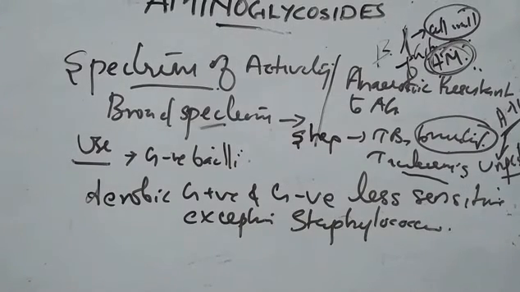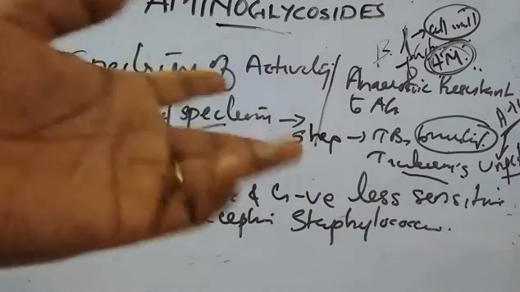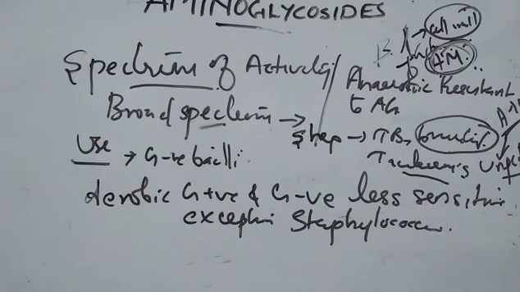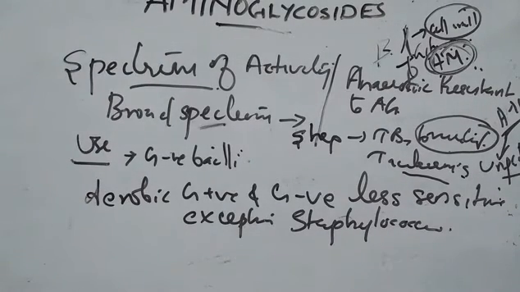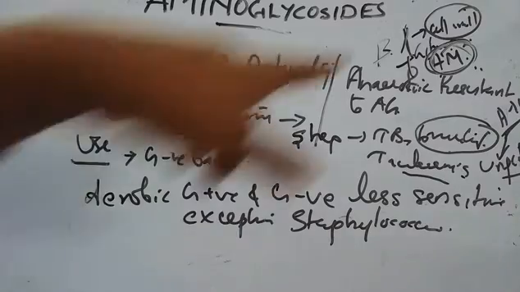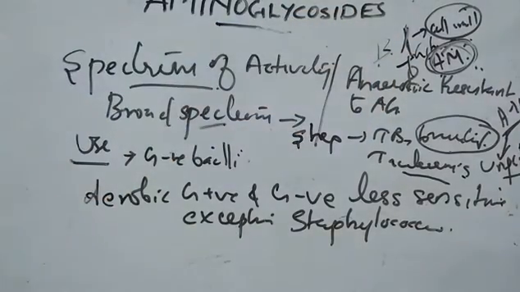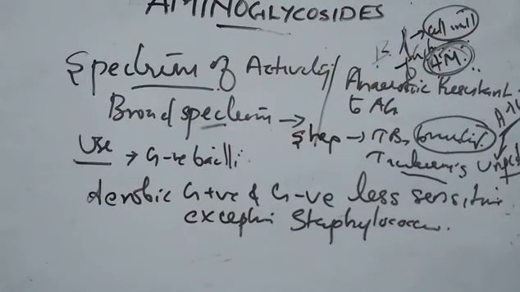Streptomycin is used in the treatment of tuberculosis, brucellosis, tularemia, etc. The combination with beta-lactams is also a good one, as the breakage of the cell wall helps passage of the drug, and the potentiation of action increases when aminoglycosides are given along with beta-lactam antibiotics. That is the spectrum of activity.